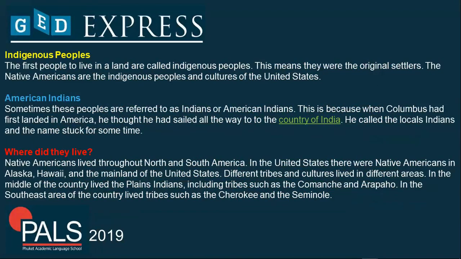Now I'm going to explain to you about the indigenous peoples, the American Indians, and where they lived as well. The first people to live in the land are called indigenous peoples. This means that they were the original settlers, that Native Americans are the indigenous peoples and cultures of the United States. So at first, it wasn't the Europeans from Spain or England or the Dutch who settled in this United States of America. Native Americans were here long ago in history.